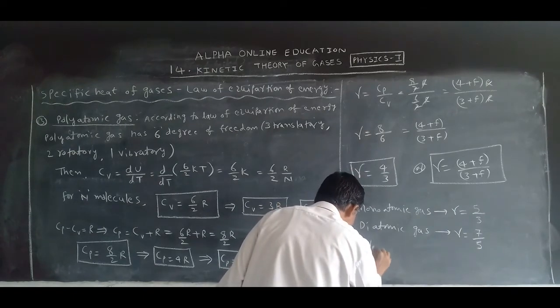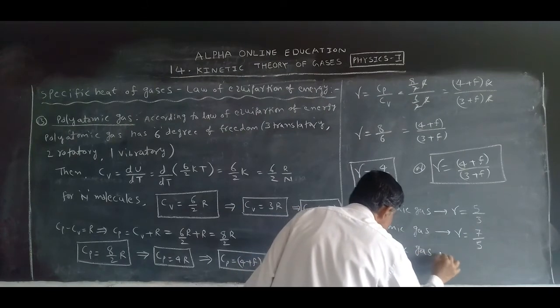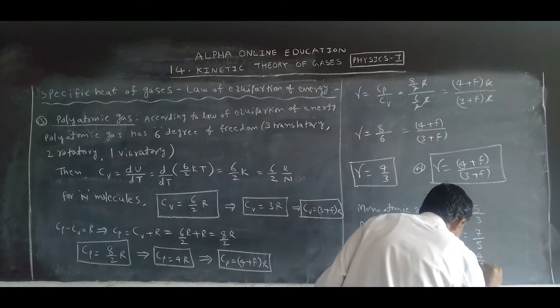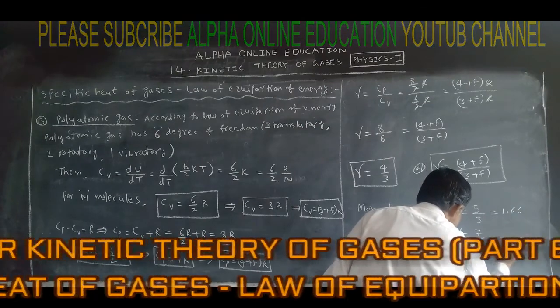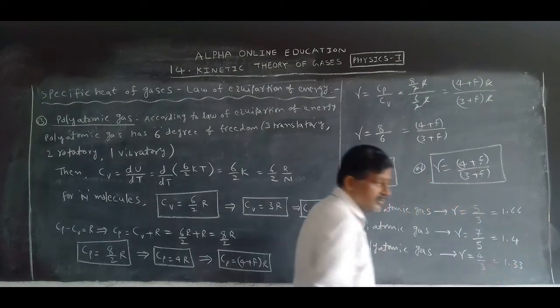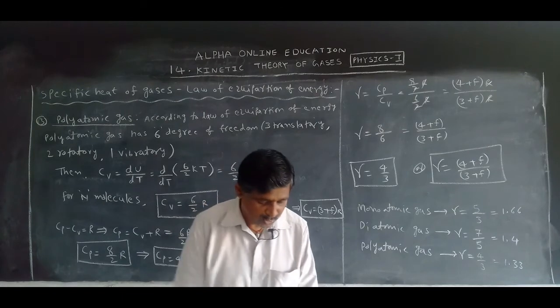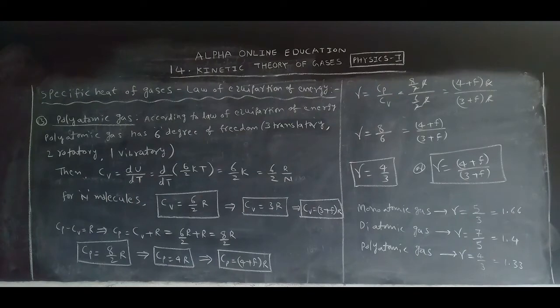Next, polyatomic gas, gamma is equal to how much? 4 by 3. Now we can write them as 1.66, 1.4, and 1.33. This is about the specific heat ratio of the monoatomic gas, diatomic gas and polyatomic gas. And this is one of the important questions in this chapter.